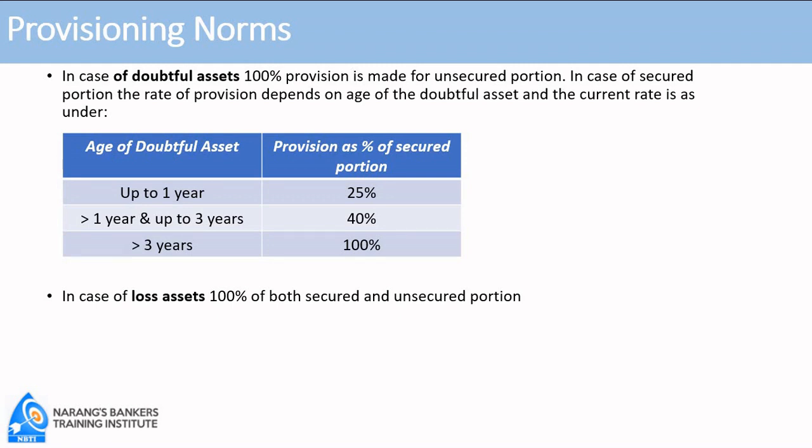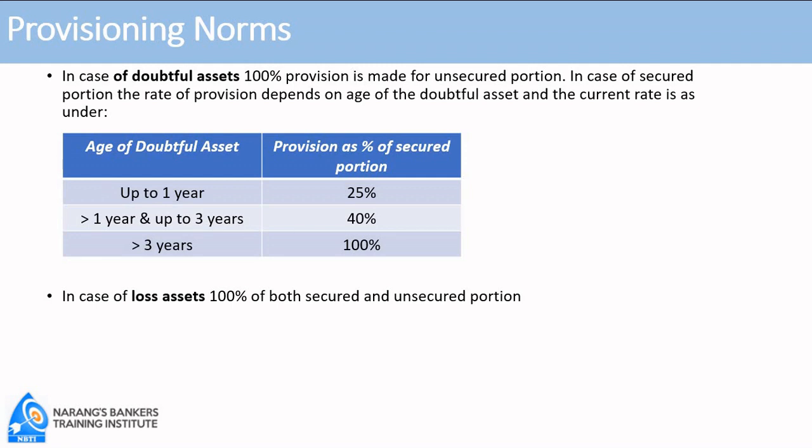25% of secured portion is the rate of provision. And if it is above 1 year and up to 3 years, 40%. That is, we have already made 25% provision in the first year. So during this period, after 1 year and up to 3 years, 15% additional provision is required to make it 40%.